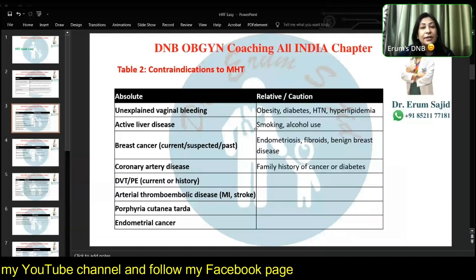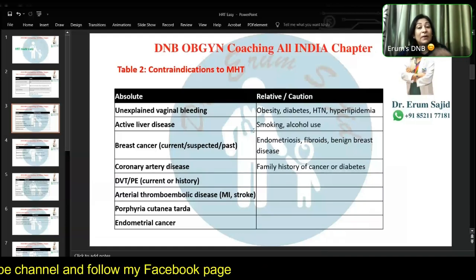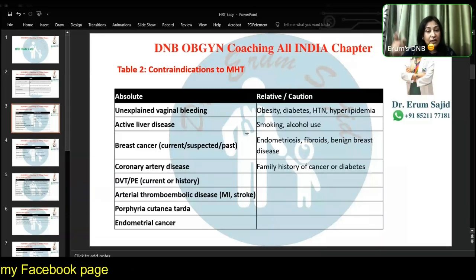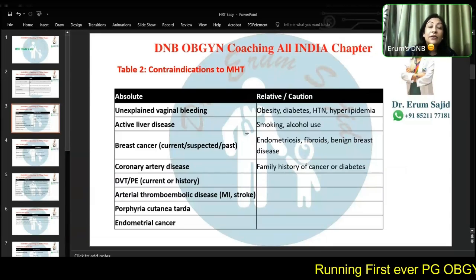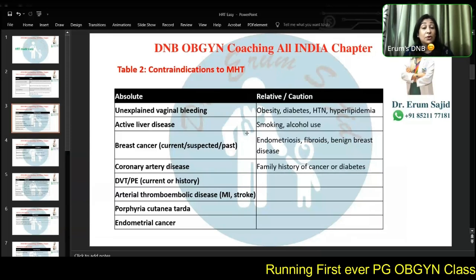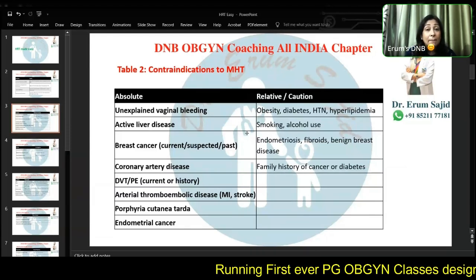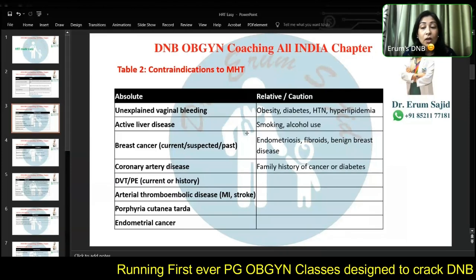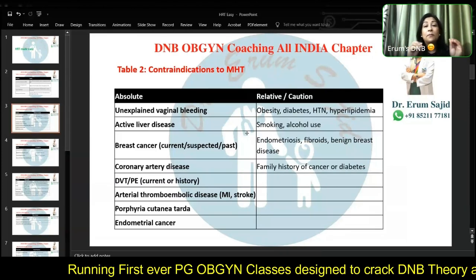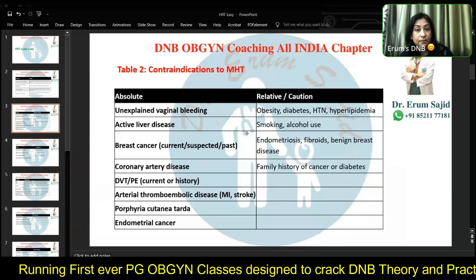Disease I'm talking about, not a derangement in the liver function test, but active liver disease. Breast cancer, current, past, suspected, everything. It is a big no. It doesn't matter. Triple positive, triple negative, doesn't matter. No estrogen positive, negative state, nothing. Just no. Coronary artery disease, any cardiovascular disease, especially coronary artery disease, MI, stroke, thromboembolic events, no. Endometrial cancer, suspected, present, past, no.